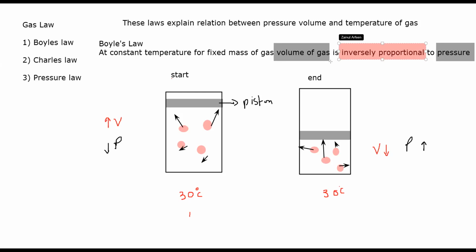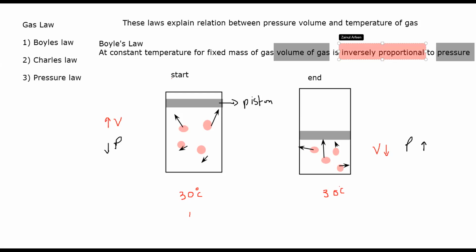Is the concept of Boyle's law clear? Boyle's law states that if you have two containers filled with the same amount of gas at the same temperature, then if we reduce the volume, the pressure exerted by the gas will increase, as the gas molecules hit the wall more often.